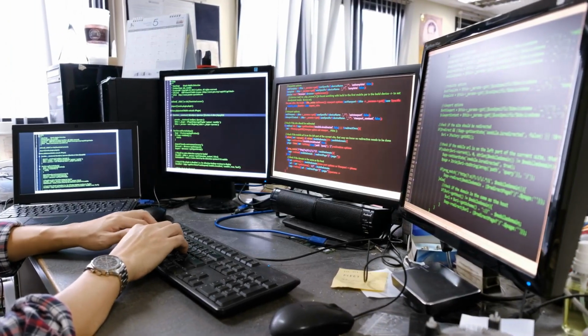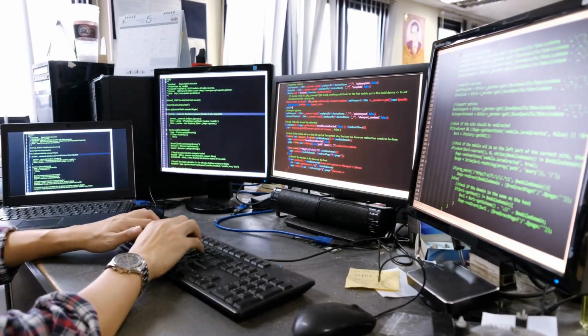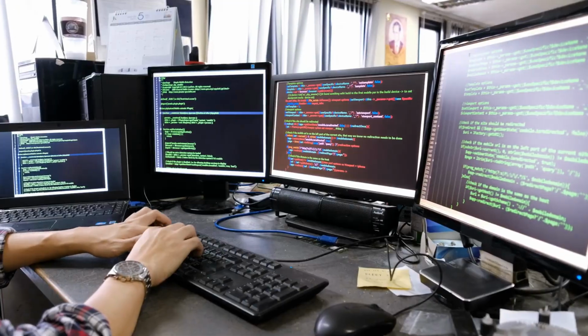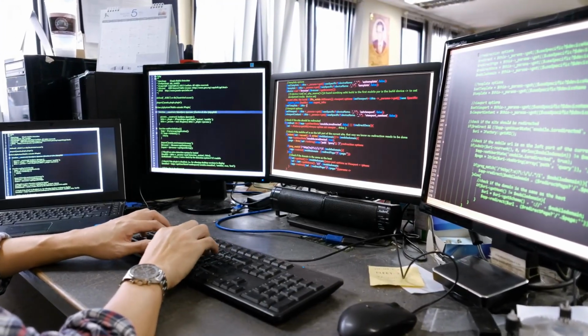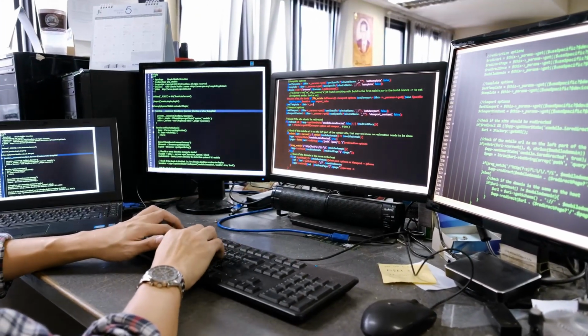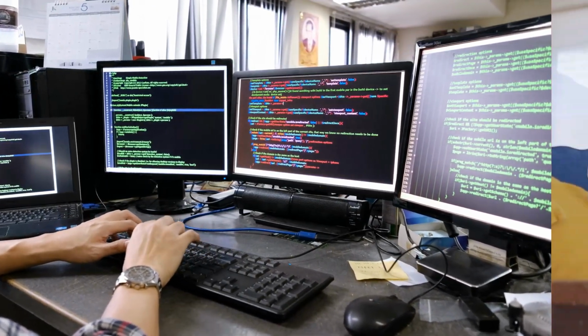Whether using structured programming or object-oriented programming, the developer turns the design into working software by manually writing the code. In contrast, vibe coding shifts the developer's role from writing code to expressing intent.